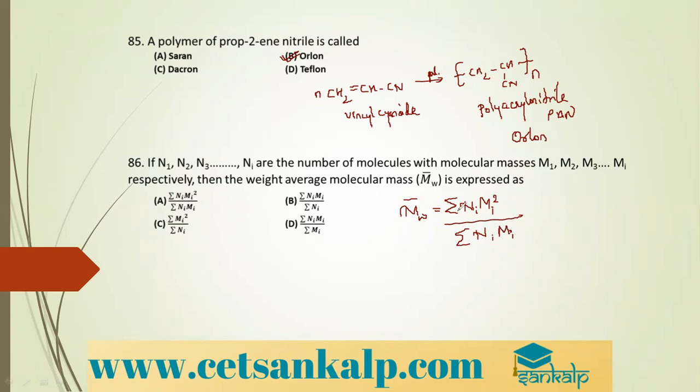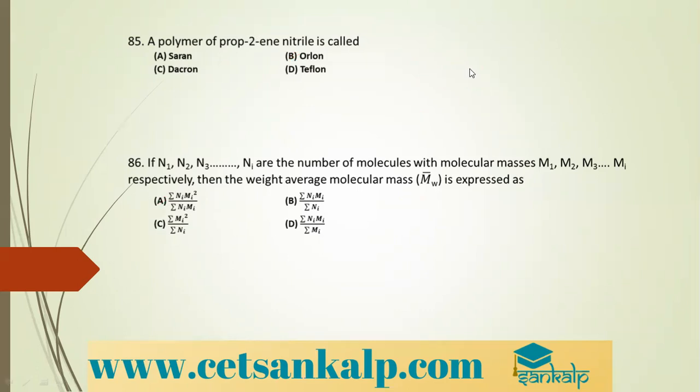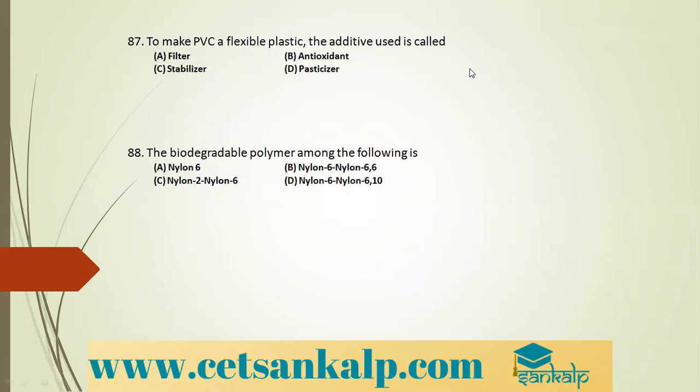This is the correct one, and the correct option is option A. So you should know the formulas of all these. Here Ni is the number of macromolecules and Mi is the molecular mass of those molecules.